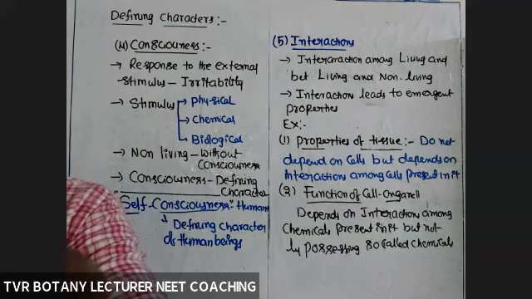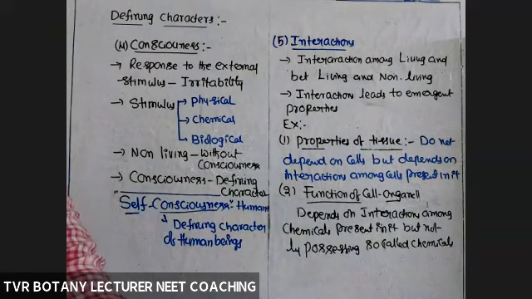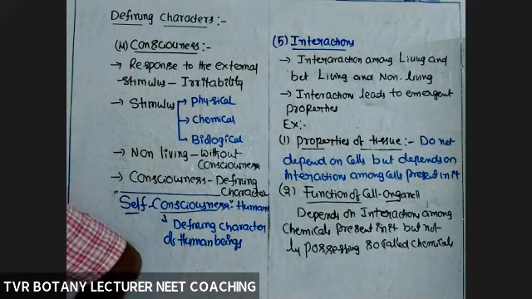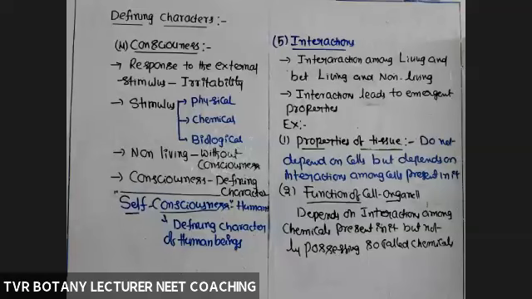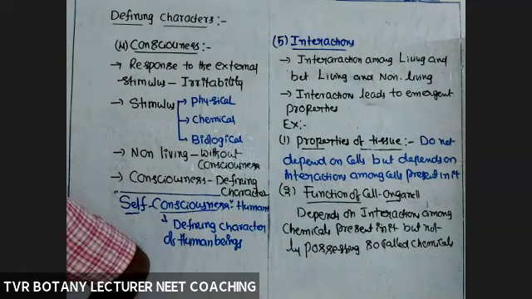So out of all these defining characteristics we selected, except growth and reproduction, the remaining all, metabolism, consciousness, interactions, emergent properties, are exclusive and inclusive of living organisms only.